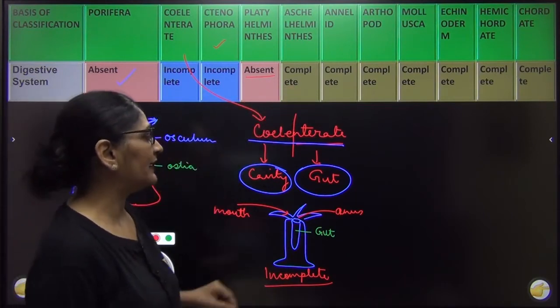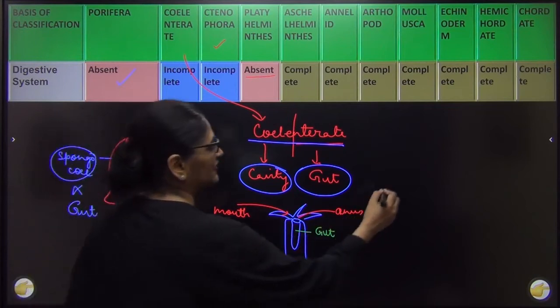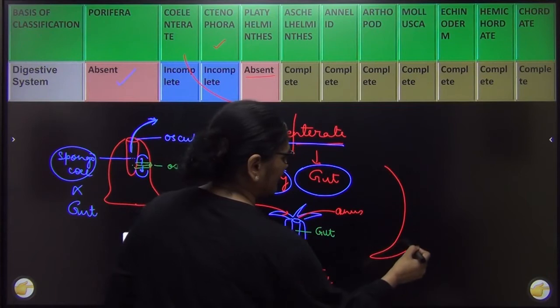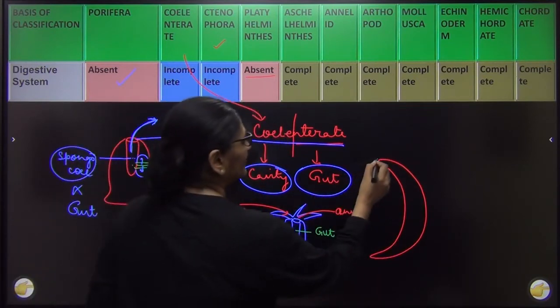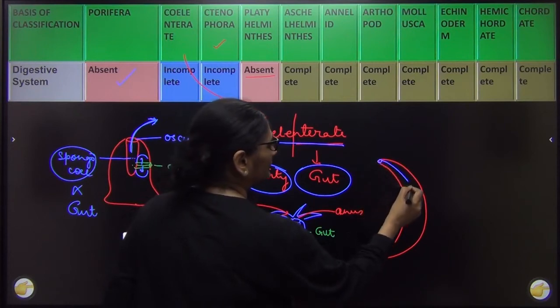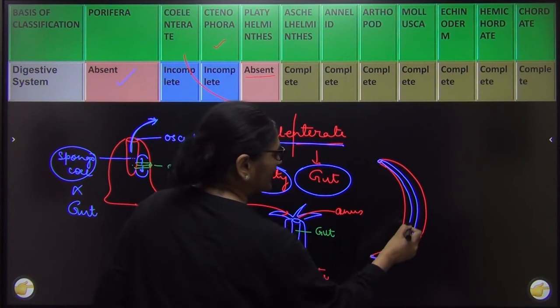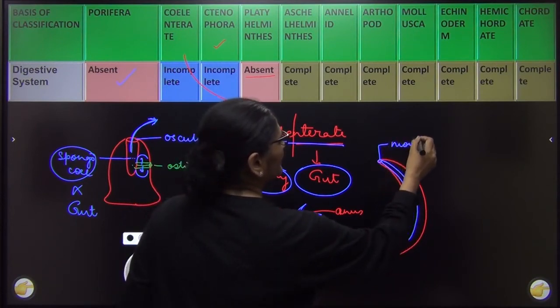In Aschelminthes, these are the first organisms in which the digestive system became complete. So I am just drawing an Aschelminth, this is Ascaris, right? I am drawing an Ascaris, and this is the digestive system. There is a mouth, right? It will go to the other end of the body, and this is your anus. That means the digestive system is complete.